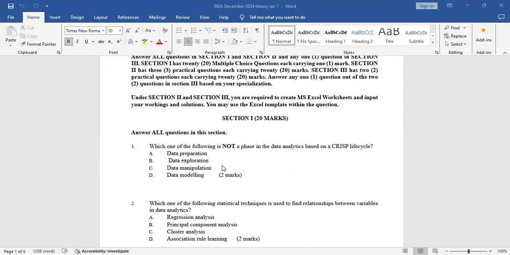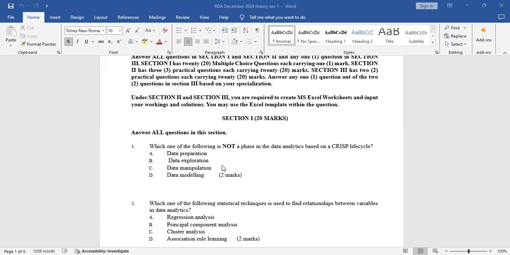So there are always 6 phases. So the first one is always the business understanding. Then we have the data understanding. Then we have the data preparation. Then we have the data modeling. Then we have the evaluation of data. Then finally, we have the data deployment. Yeah. So once you know the phases, then it will be very easy for you to answer this question.